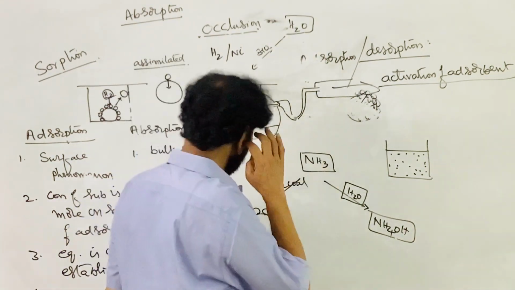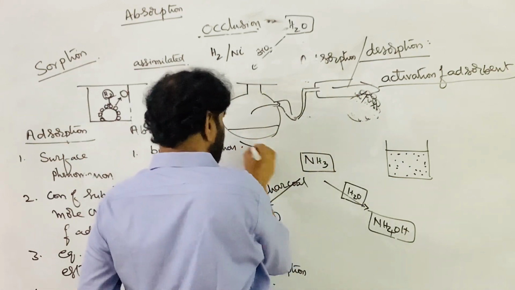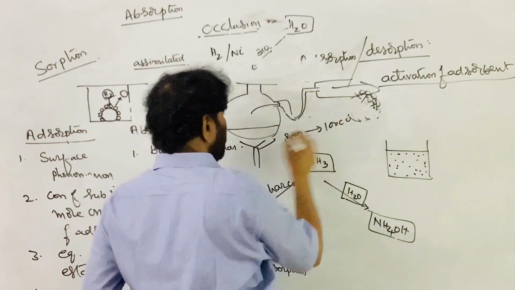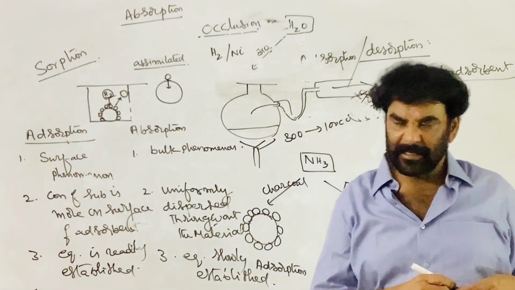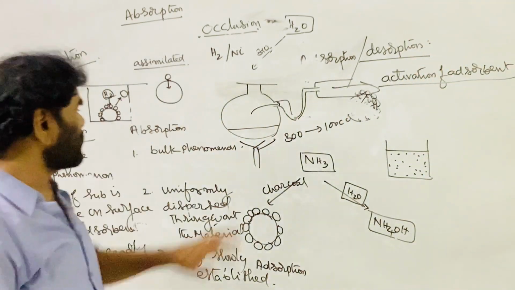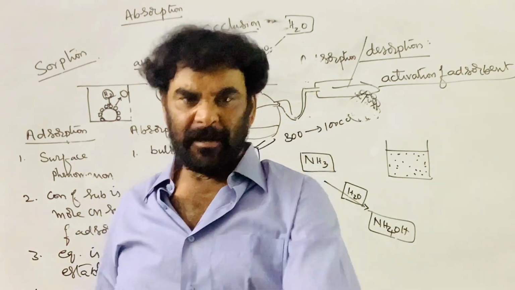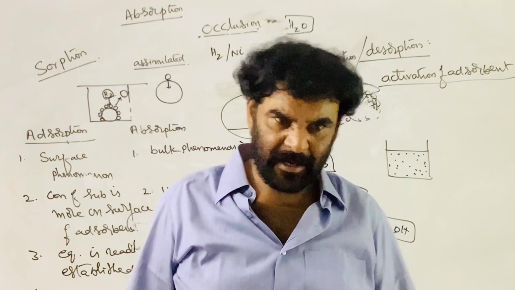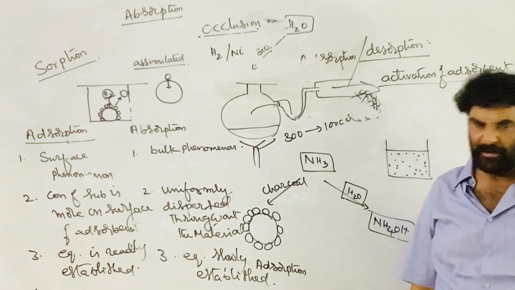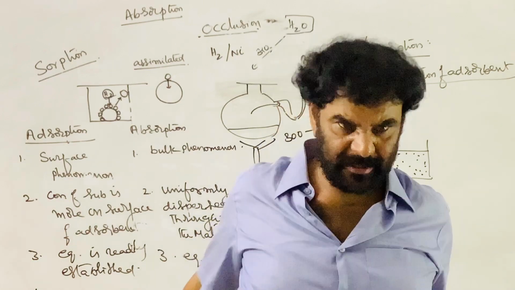Then, under vacuum evacuated conditions, the material is strongly heated from 300 to 1000 degrees Celsius. Due to the temperature effect, the remaining adsorbed gases come out. Now the surface becomes free from any impurities. Now it is useful, and it is used by the user as an adsorbent. Such an adsorbent is called an activated adsorbent.